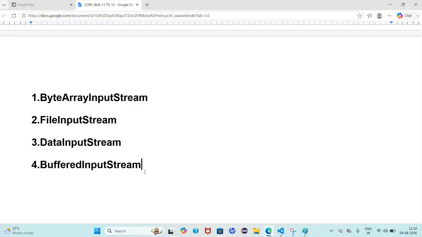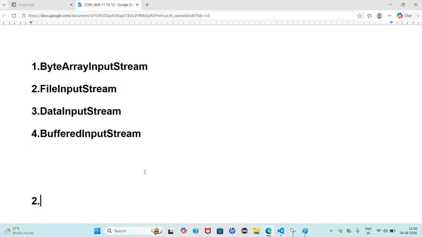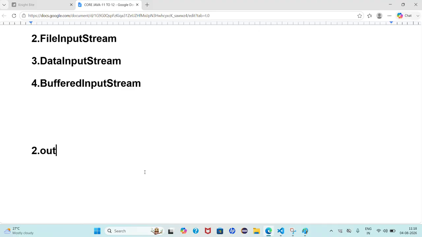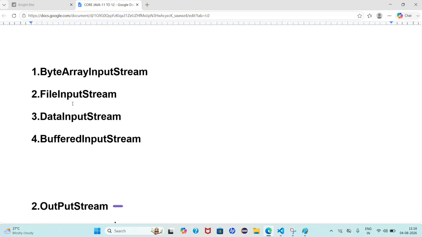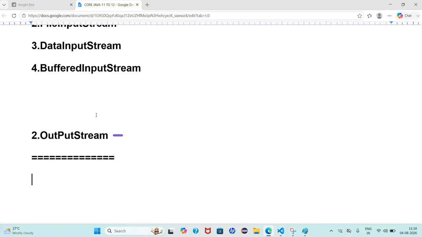Now we know about input stream. The second one is output stream, right? Please try to understand, I have written a few names here: byte array input stream, file input stream, data input stream, buffered input stream. Each and every word's first letter is uppercase, which means these all are classes. So tell me, what about the output streams?